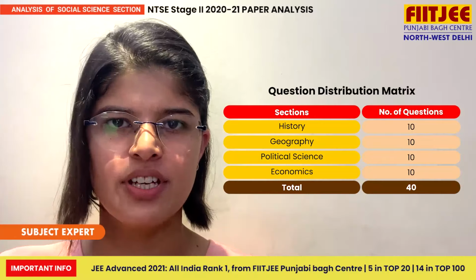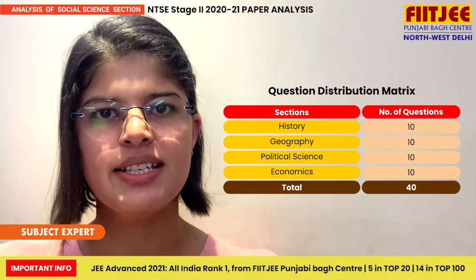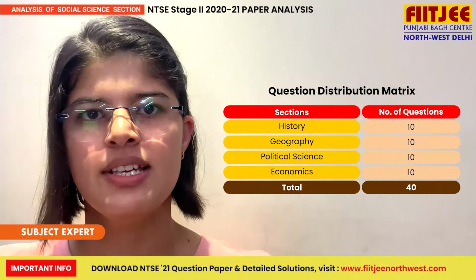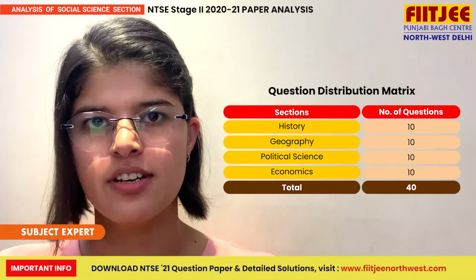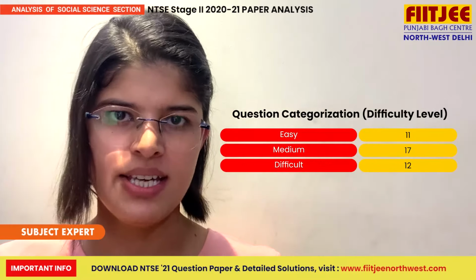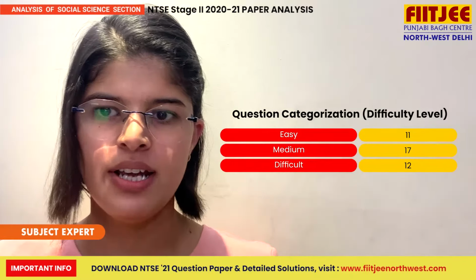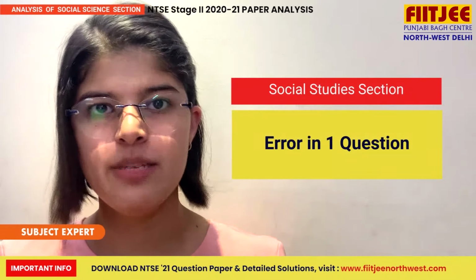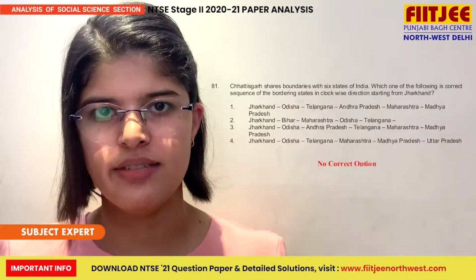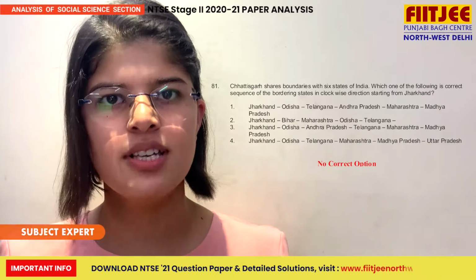There was a rigid classification of subjects, like each section had 10 questions. 17 questions were from the 9th class and 23 questions were from the 10th class. Overall, 11 questions were easy, 17 questions were moderate and 12 questions were on the tougher side. Bonus marks might be provided for question number 81, as Chhattisgarh borders 7 states.